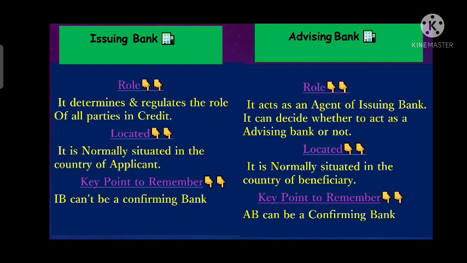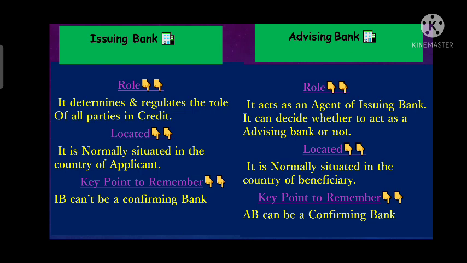The advising bank, in the maximum number of scenarios, is that bank which is situated in the country of the beneficiary. So we can say that in most scenarios, the advising bank is the beneficiary bank, but it can be a different bank. So the advising bank is situated in the beneficiary country, whereas the importer bank, that is the issuing bank, is situated in the country of the applicant.